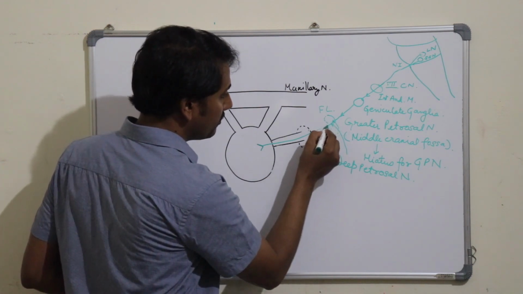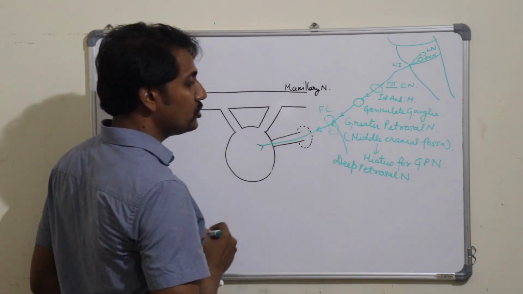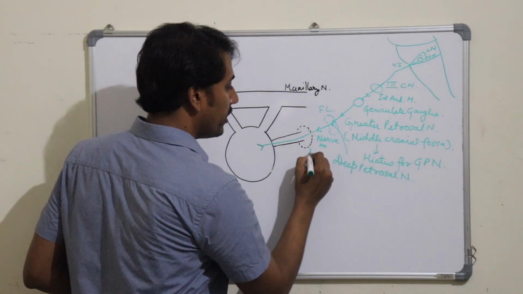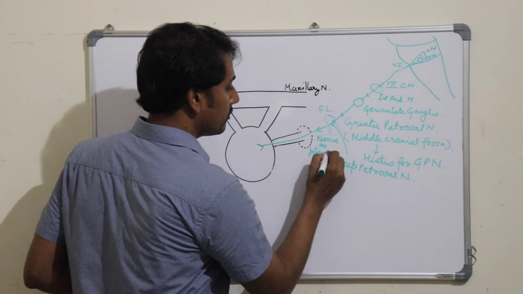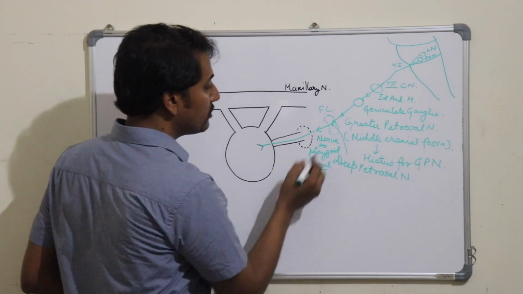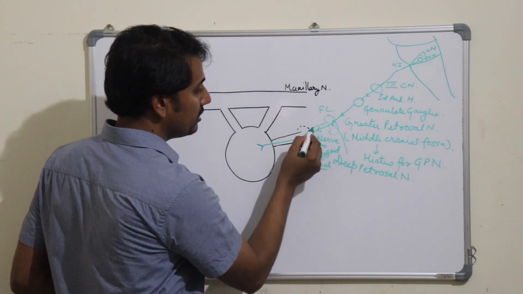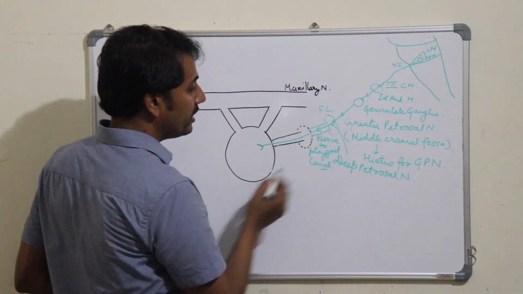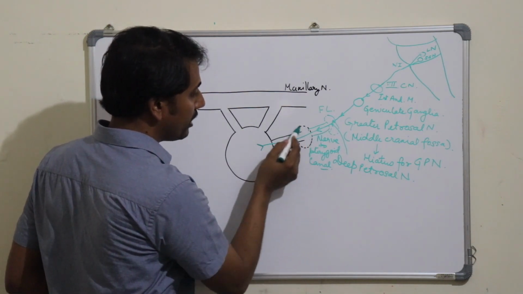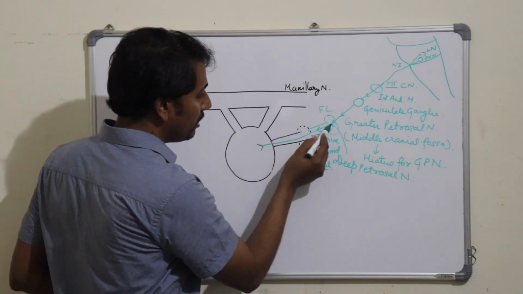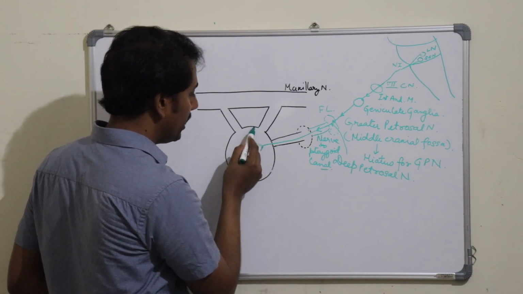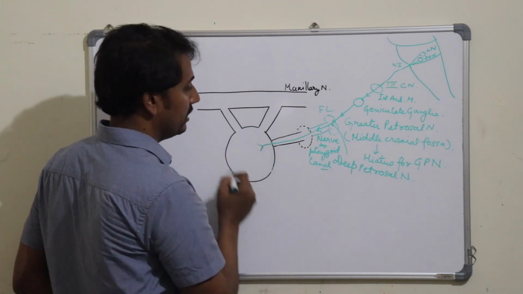To form a nerve that is known as the nerve to pterygoid canal, which will enter into the pterygoid canal. This canal will open into the posterior wall of the pterygopalatine fossa, and this nerve to pterygoid canal will carry the preganglionic parasympathetic fibers which will relay into this pterygopalatine ganglion.